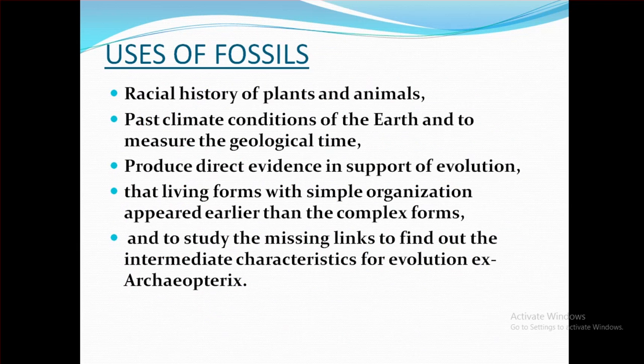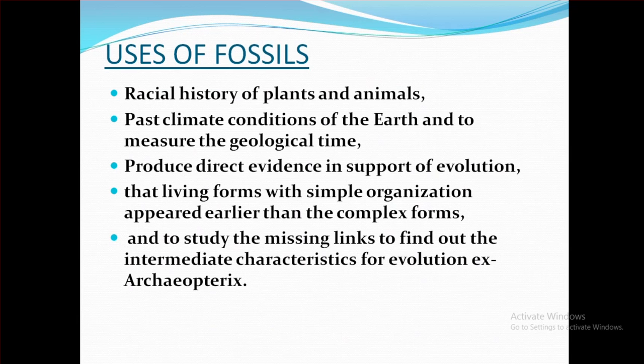The use of fossils: fossils are very useful for us because we can find out the racial history of plants and animals. We can get an idea about the past climatic conditions of the earth and measure geological time. We can produce direct evidence in support of evolution, that living forms with simple organization appeared earlier and then the complex forms.